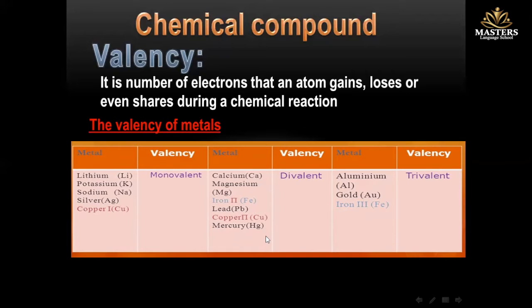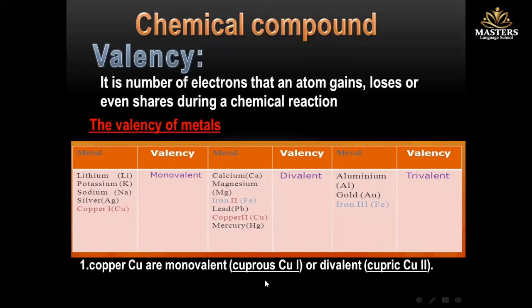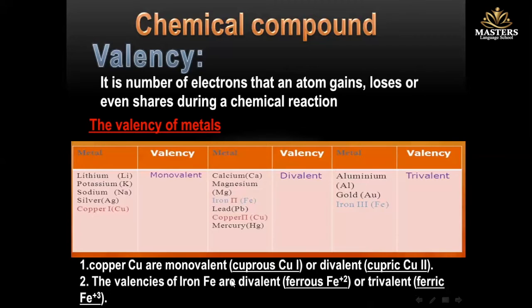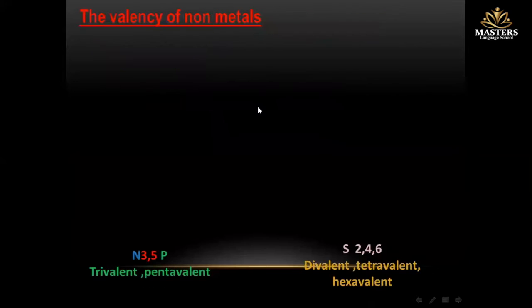So from this table, we know that some metals have different valencies. Copper may be monovalent and called cuprous, or divalent and called cupric, while the valency of iron may be divalent and called ferrous, or trivalent and called ferric. Okay, what about the valency of non-metals?